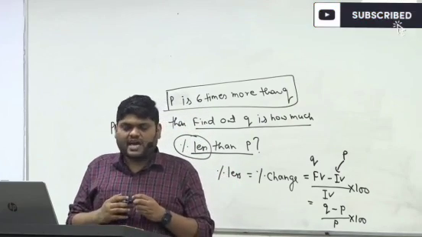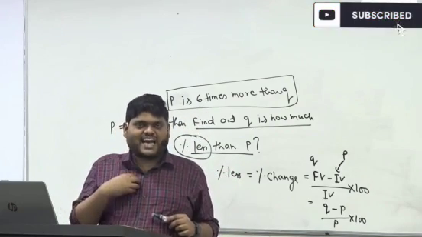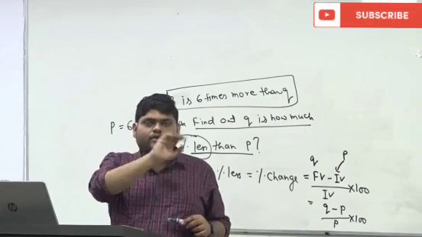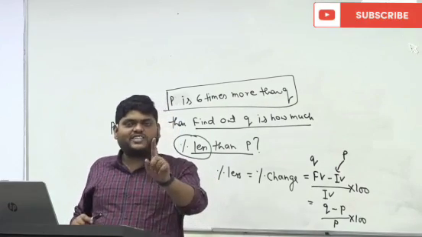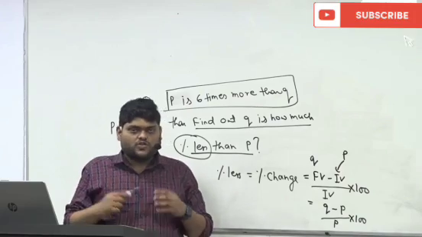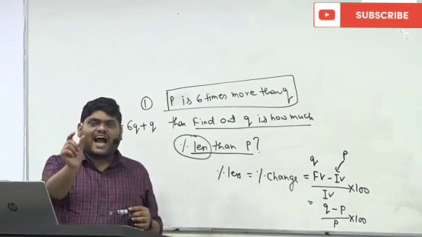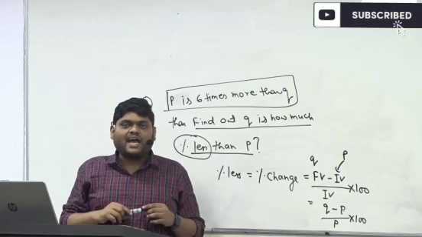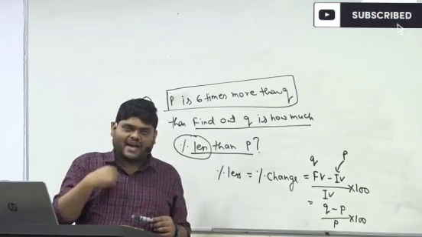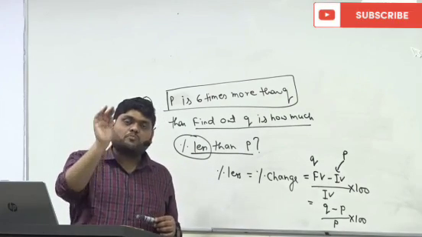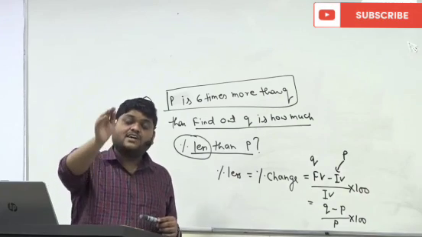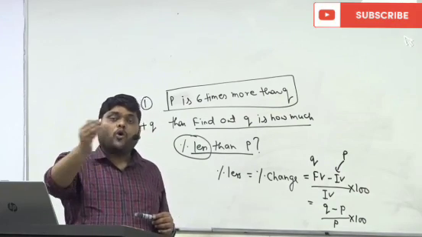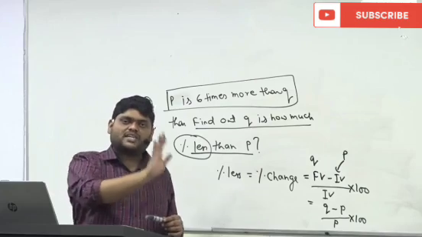I'm repeating, if I say my salary is 20,000 more than your salary, and your salary is 1 lakh rupees per month, so what is my salary? I will add 20,000 in that. Why? Because the question is saying my salary is 20,000 more than your salary. So whatever is your salary, I will add 20,000 in that.